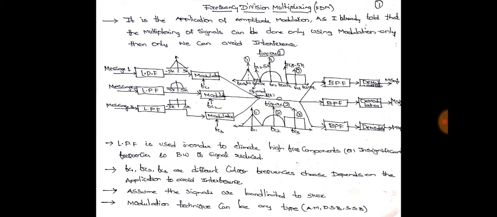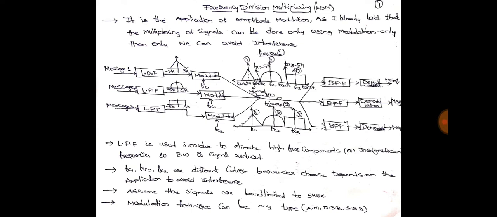As I told you, fc1, fc2 and fc3 are different carrier frequencies, chosen depending upon the application to avoid interference. We can choose different frequencies fc1, fc2, fc3, but it always depends on our application. Assume the signals are band limited to 5 kilohertz, one triangular, one semicircle, one rectangular.